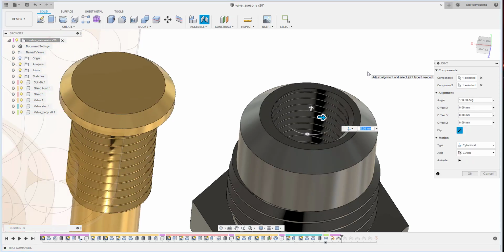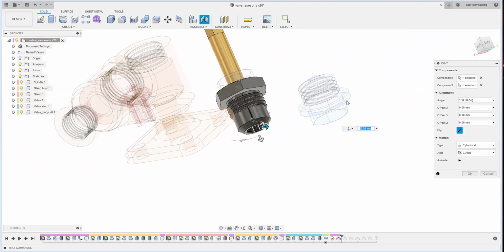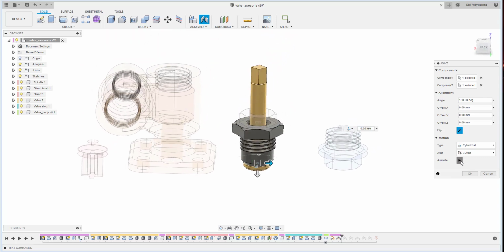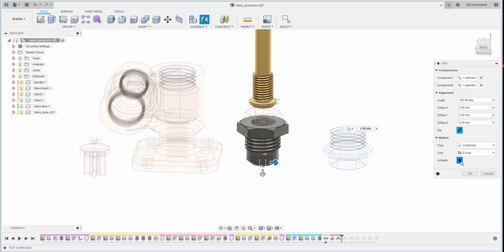Okay, so they animate the joint movement. If you click play here, they will move like that. It is called cylindrical. They will move along the axis of Z, and they can also rotate about the axis of Z.